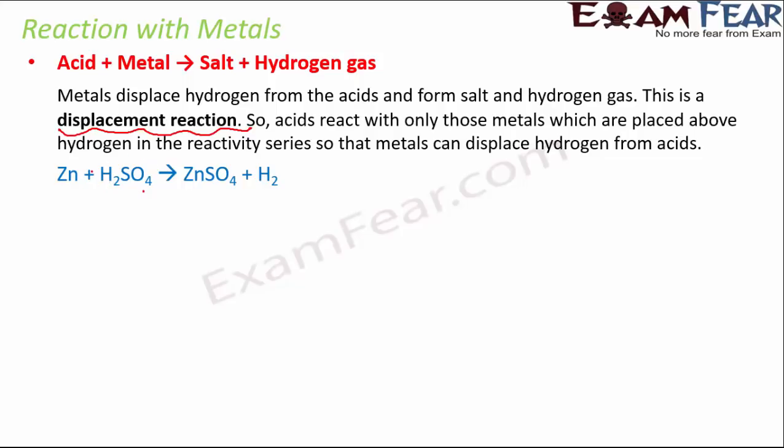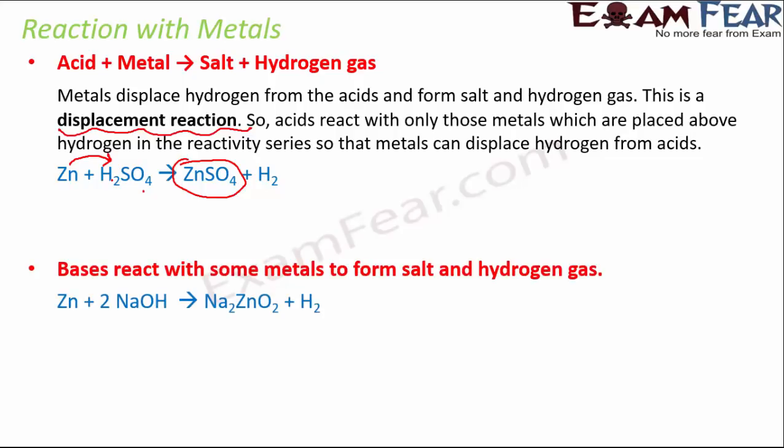H2SO4 is sulfuric acid, right? So this zinc, which is a metal, displaces the hydrogen from H2SO4. You see the hydrogen is kicked out and zinc combines with sulfate to form zinc sulfate. This type of reaction is called a displacement reaction because the metal zinc displaces the hydrogen from the acid. So that's how the reaction takes place.